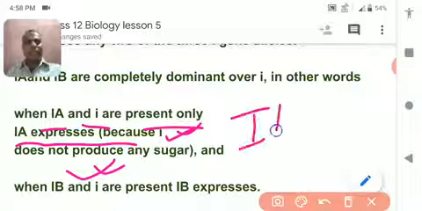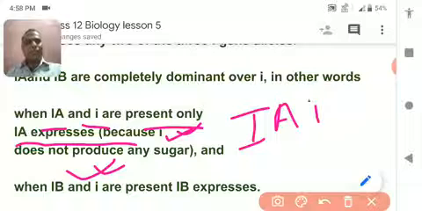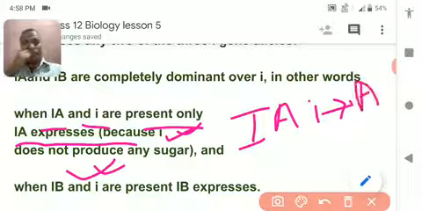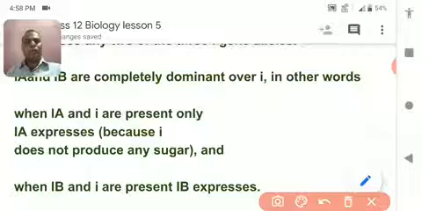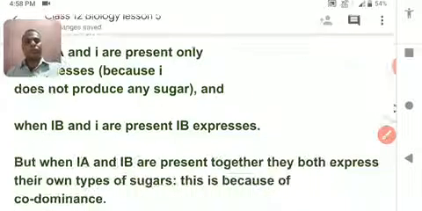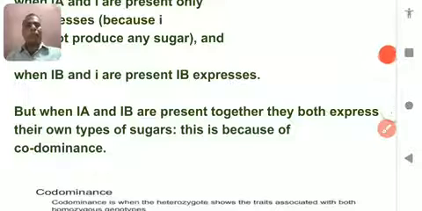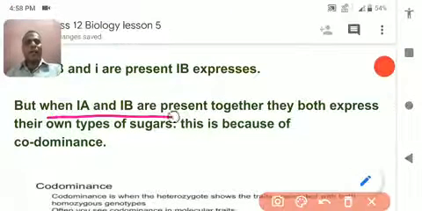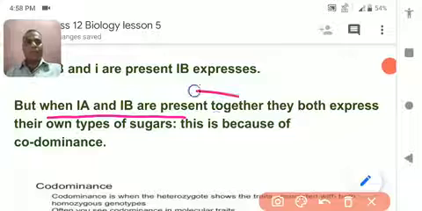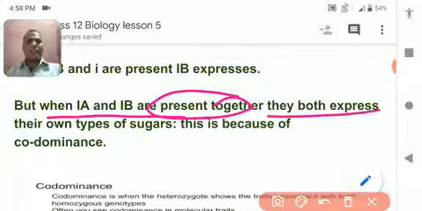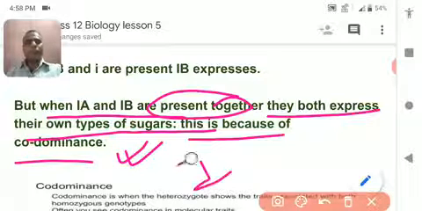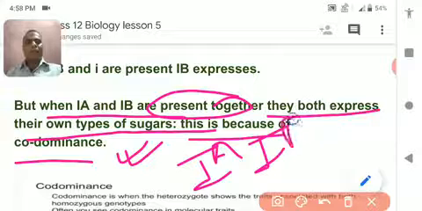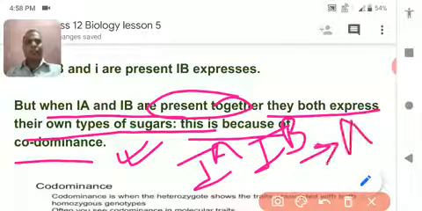Similarly, if IB and small i are present, both express the character of blood group B. But in case of IA and IB present together, they both express their own type of sugar, and this is called codominancy. So the blood group will be AB.